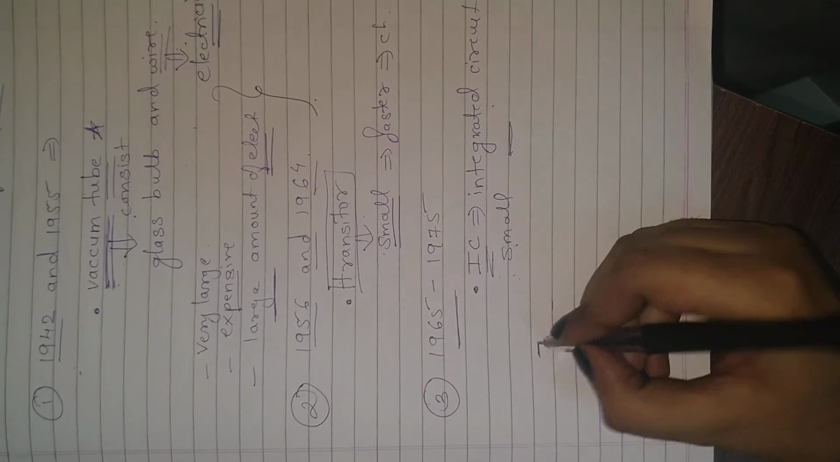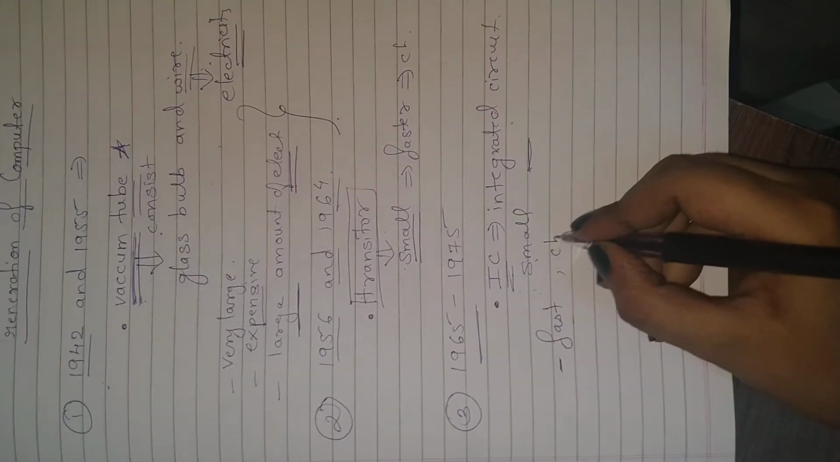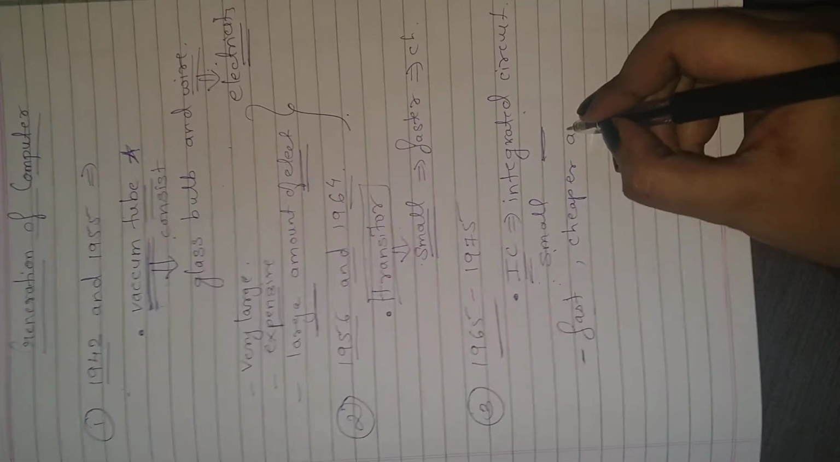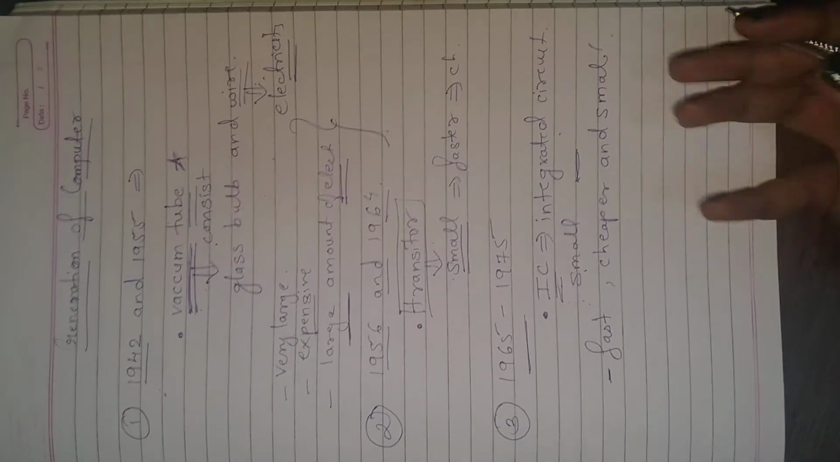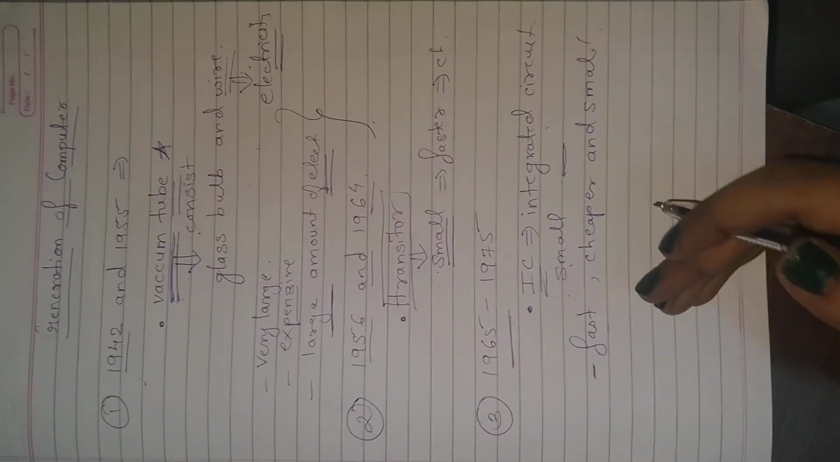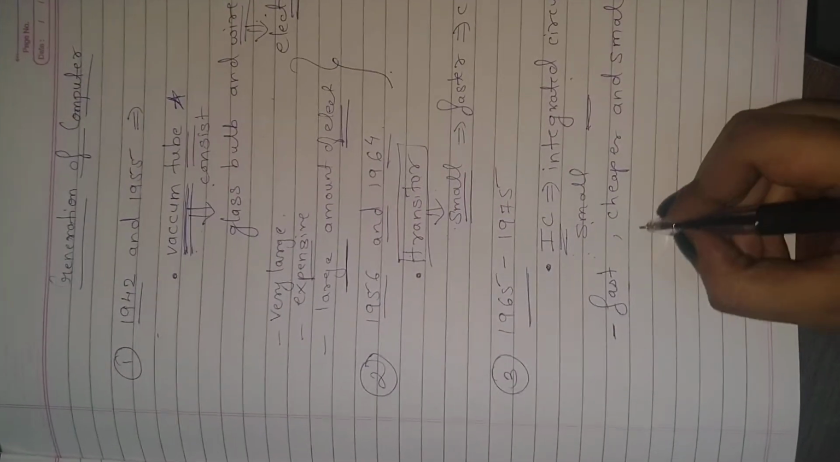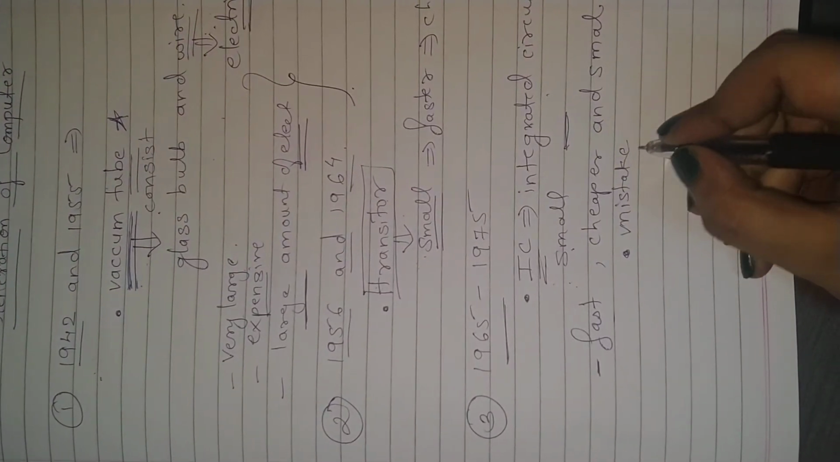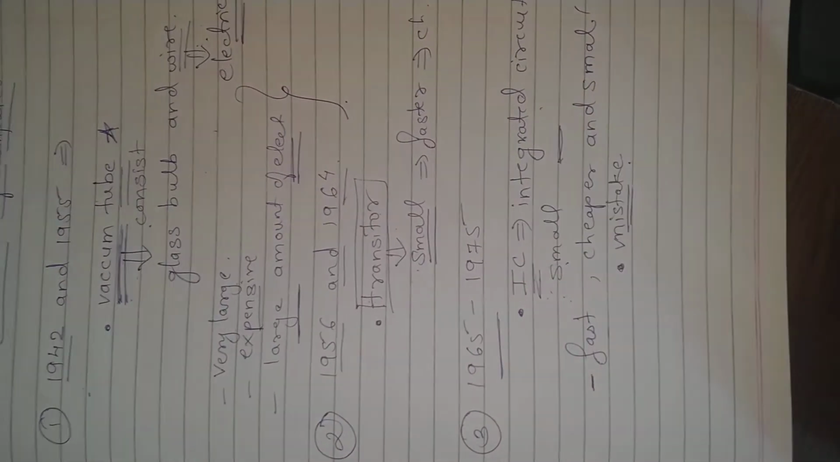When they used IC, the computer became fast and cheaper, and the size became smaller and smaller. It also consumed less electricity, and mistakes became very low. That is why they used IC in the years 1965 to 1975.